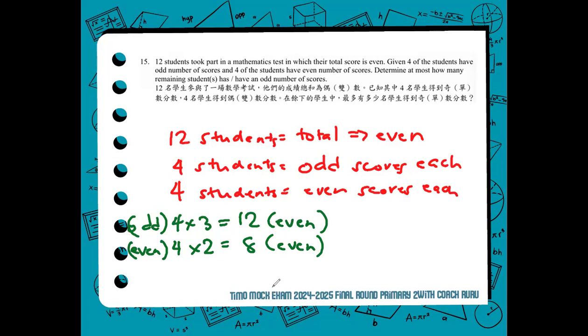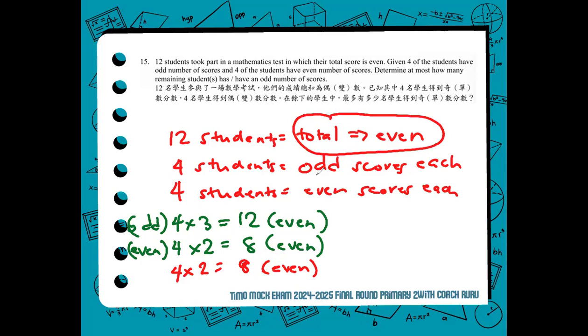Now, the other 4 students, their score is unknown, but we have to determine at most how many. If we are asked of at most, then we try the maximum possible value, which in our case is 4. If we try that their score is even, 4 times 2, 8, will it be equal to the total even score according to the condition that their total will be even?